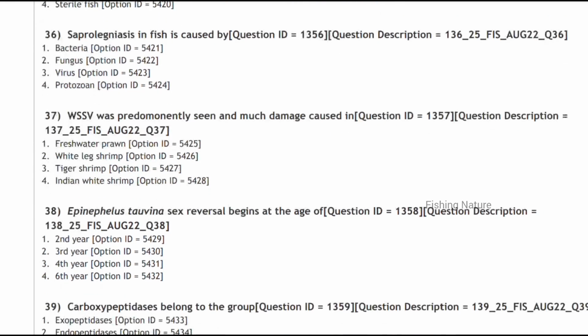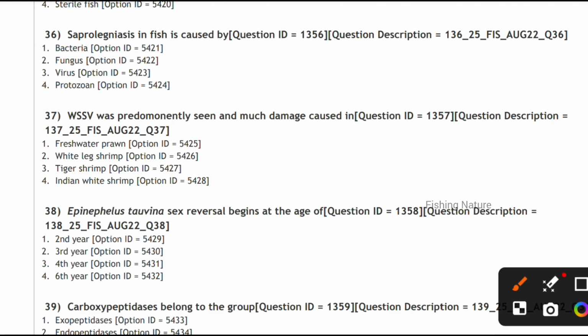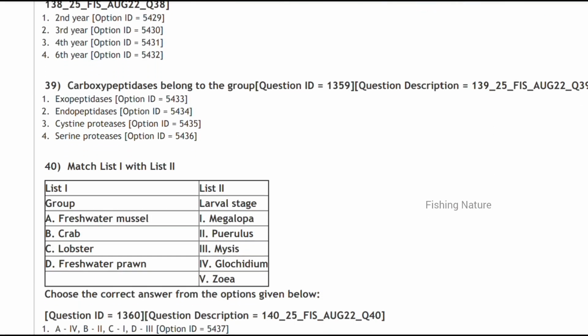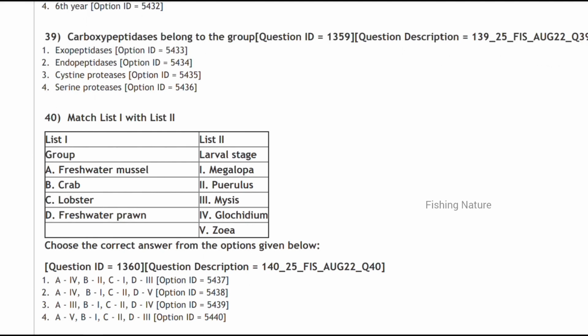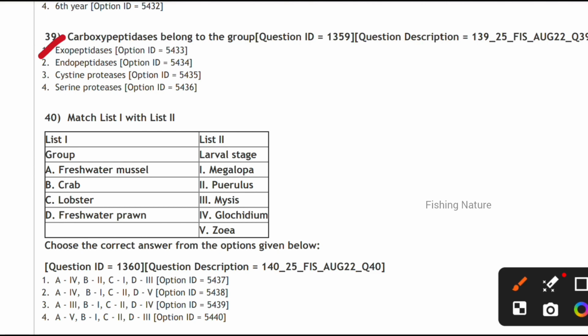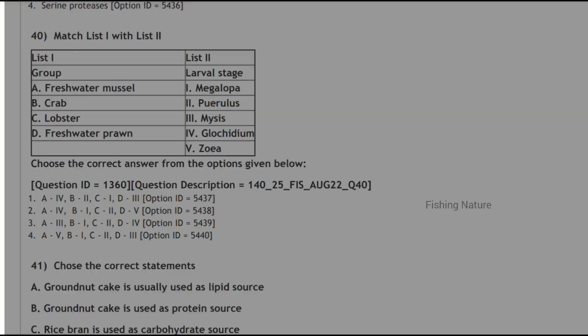Next, WSSV is predominantly seen in which species? It causes damage in tiger shrimp. Epinephelus tauvina: sex reversal begins at which year? It starts in the fourth year after it is born. Next, the carboxypeptidase belongs to which group? It is the exopeptidases.